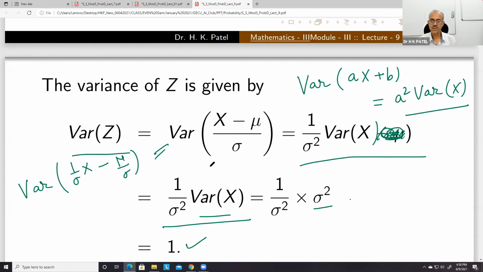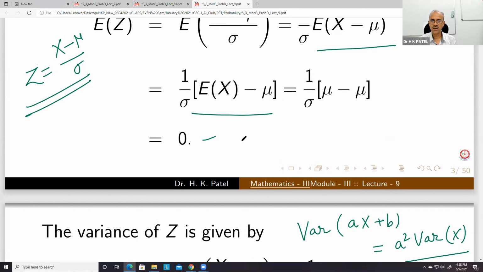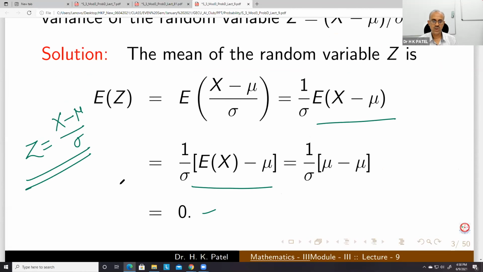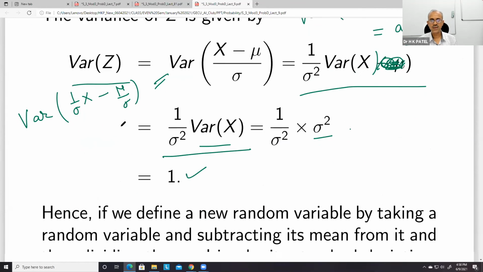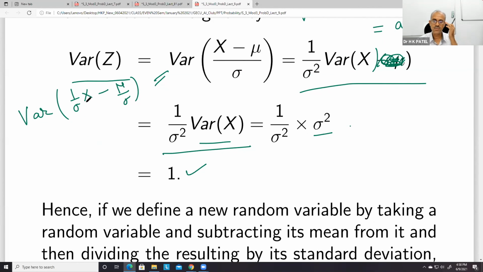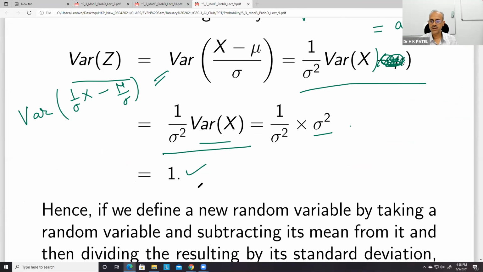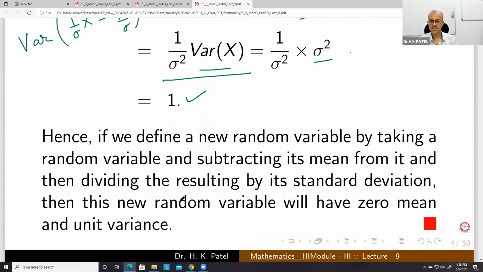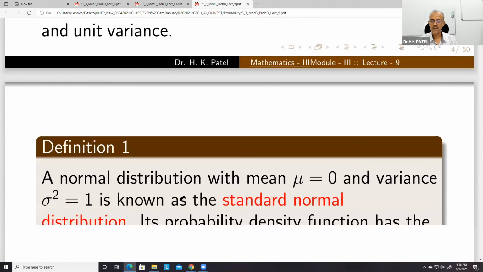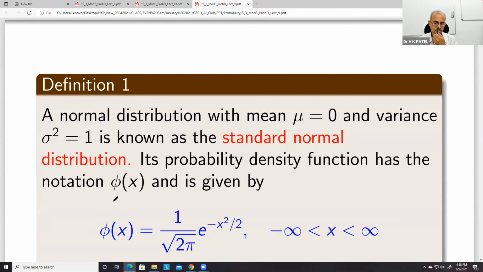So if you do this change of scale and origin in the original PDF, then the new random variable has mean 0 and standard deviation 1. So this is called standard normal distribution.